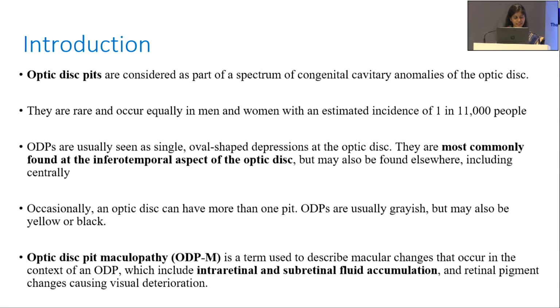Optic disc pits, ODPs, are usually single, oval-shaped depressions at the optic disc. They are most commonly found at the inferotemporal aspect of the optic disc, but may be found elsewhere too. Optic disc pit maculopathy is a term used to describe macular changes that occur in context of an optic disc pit, which include intraretinal and subretinal fluid accumulation and retinal pigment changes causing visual deterioration.